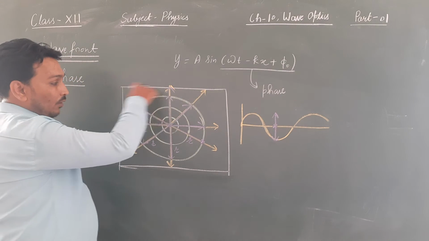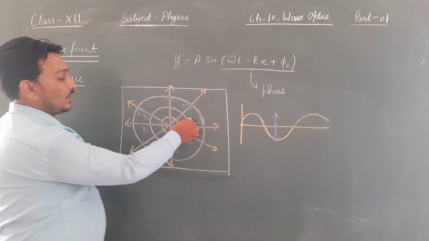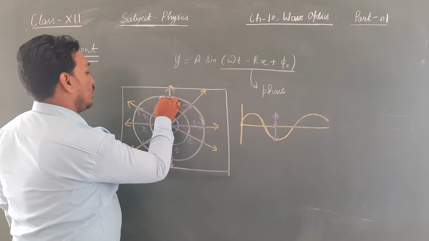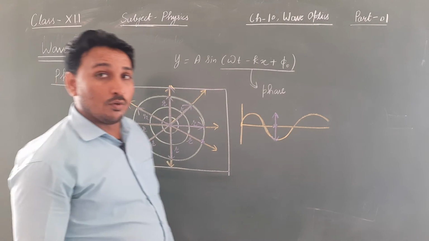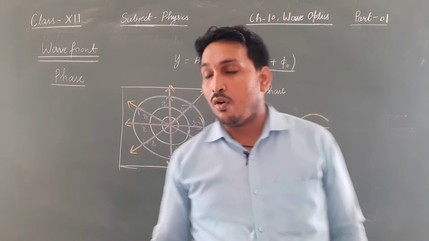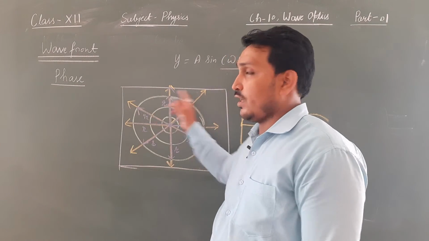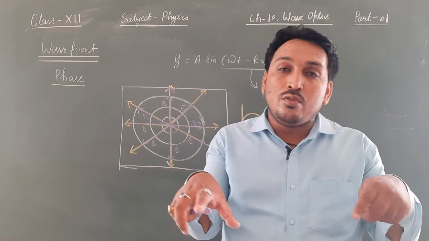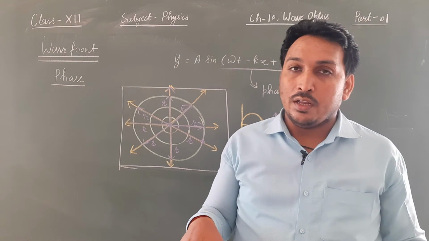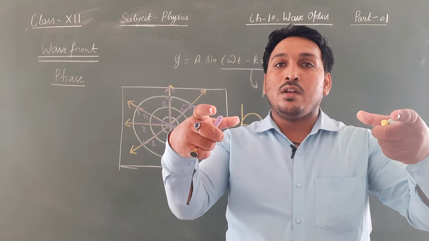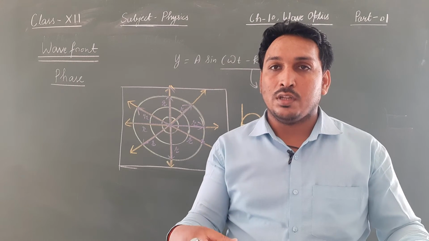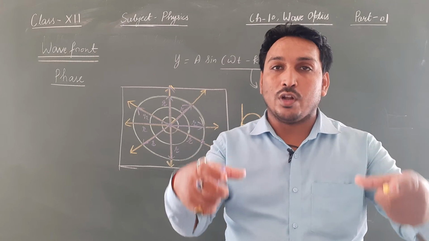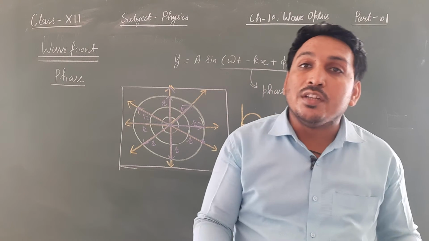So basically it will be a circle of radius r. All the particles which lie on the circle will vibrate together. They will come up together and go down together, meaning they are vibrating in the same phase.